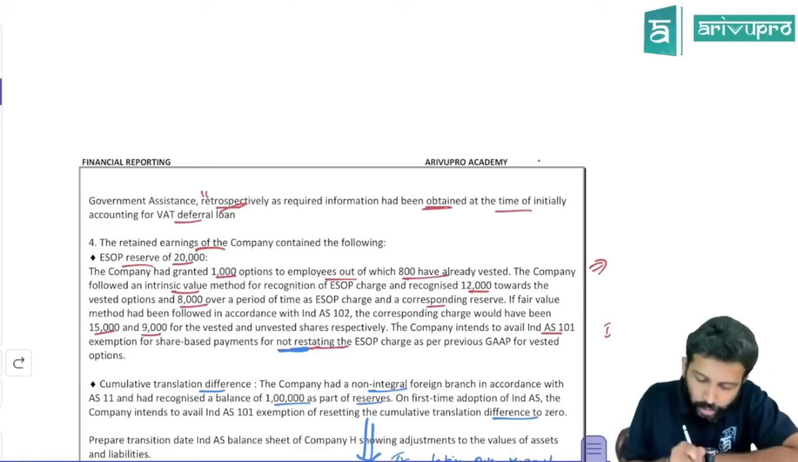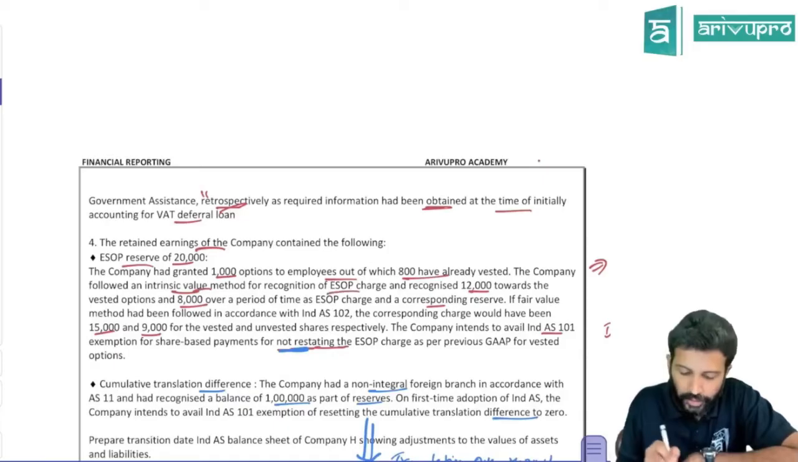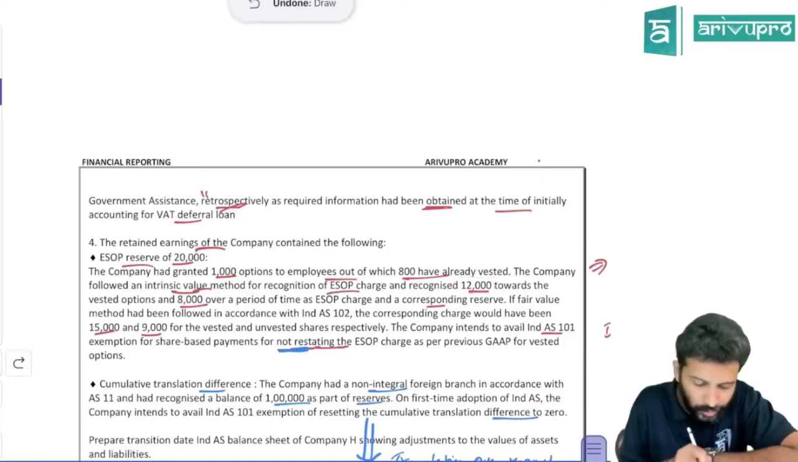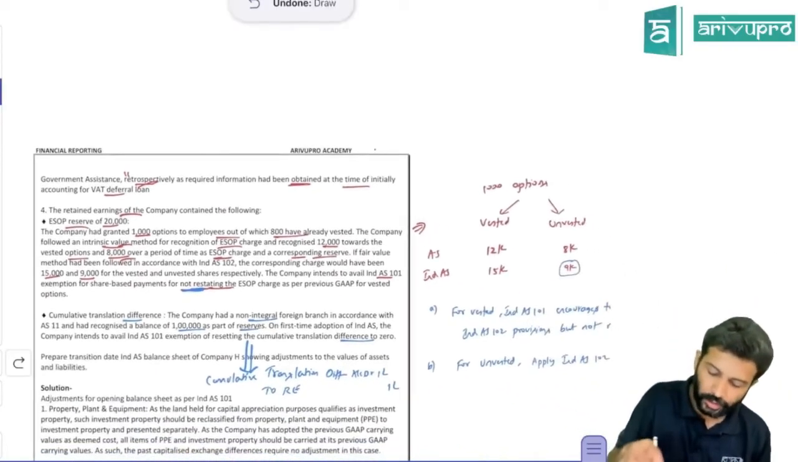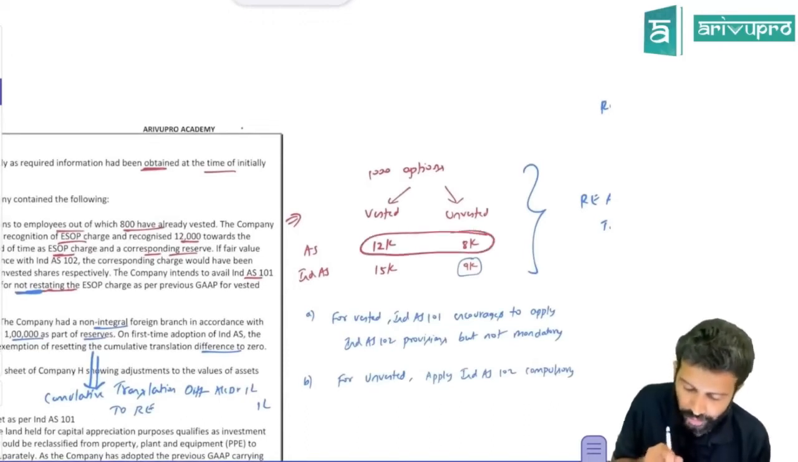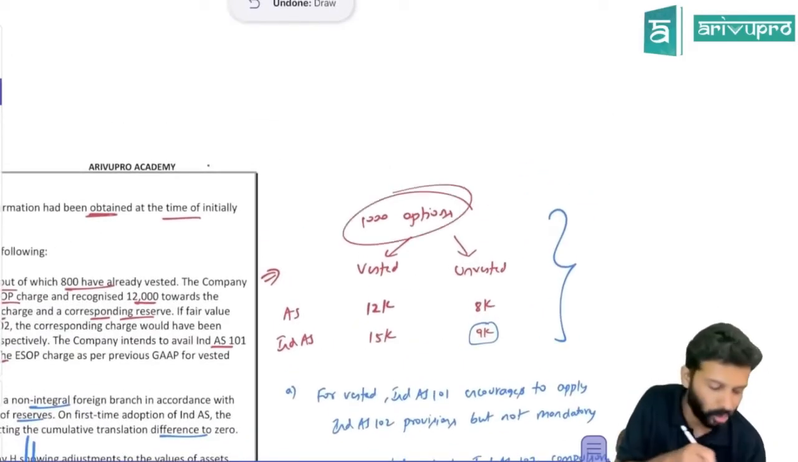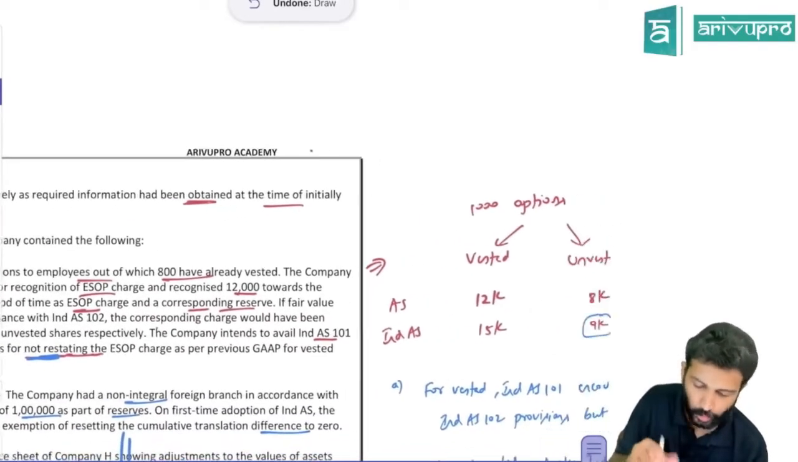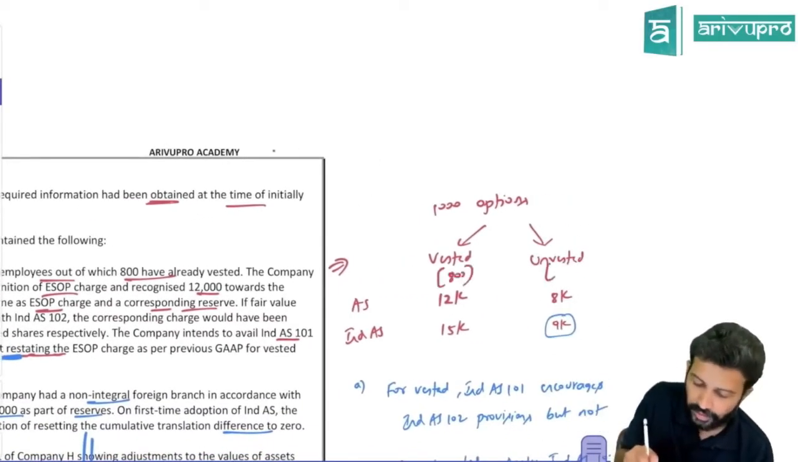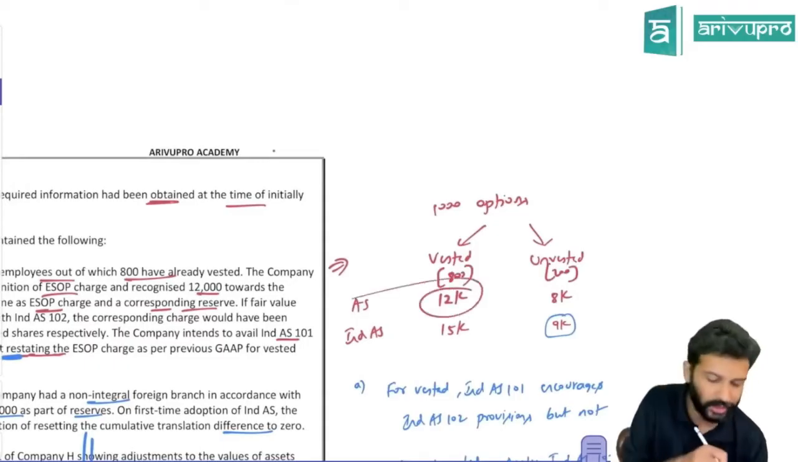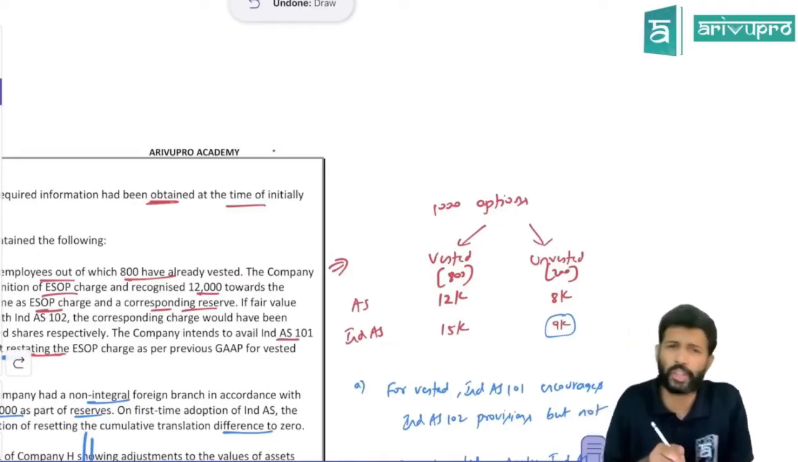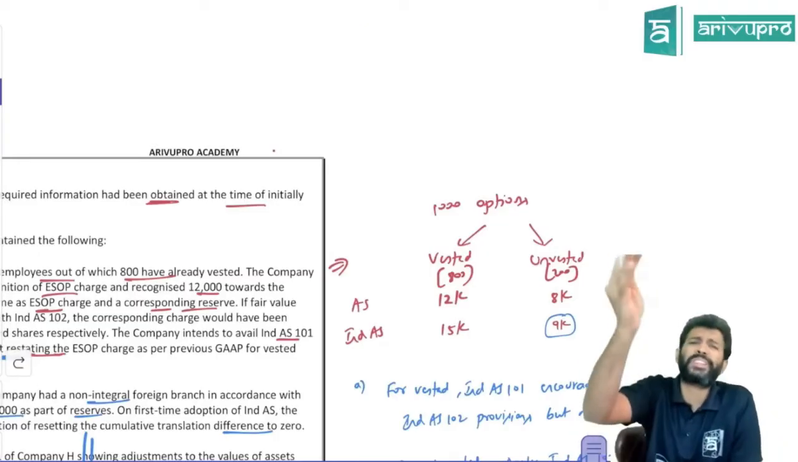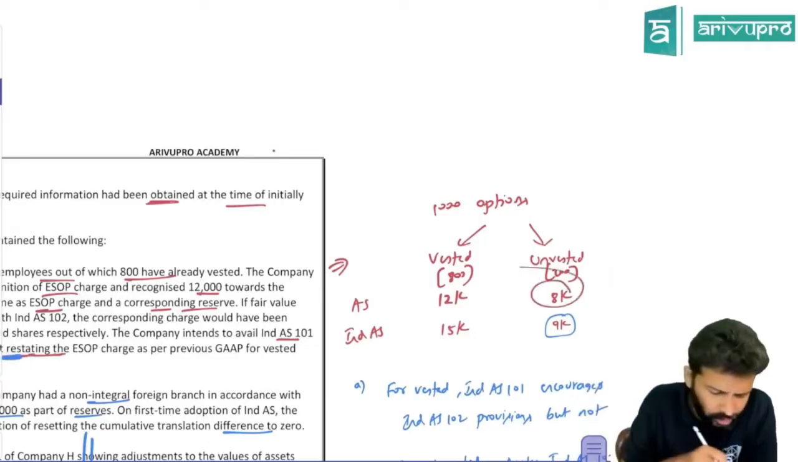So the company adopted the intrinsic value method for recognition of ESOP charge and recognized 12,000 towards vested options and 8,000 towards unvested options over the vesting period, for the corresponding reserve. Totally we have 1,000 options, of which 800 are vested and 200 are unvested. For vested, as per the accounting standard, you have recognized 12,000, and for unvested it is about 8,000. Just because it is unvested does not mean we will stop accounting the expense. No, the expense will be booked over the vesting period.